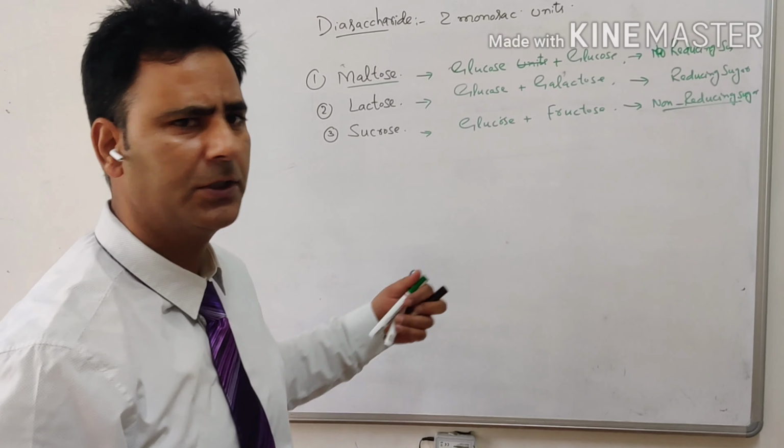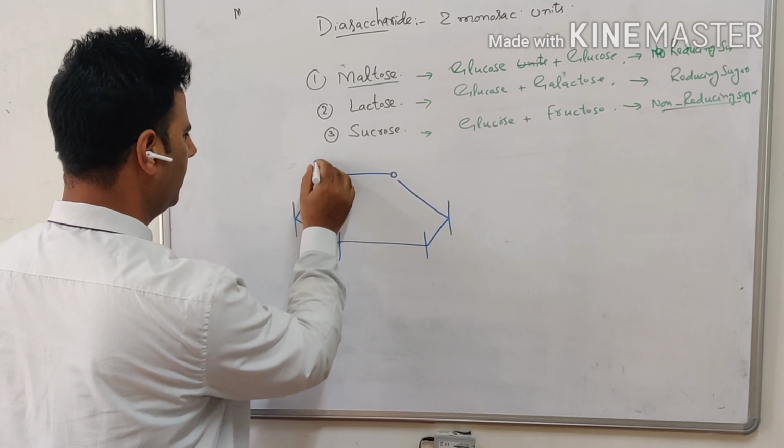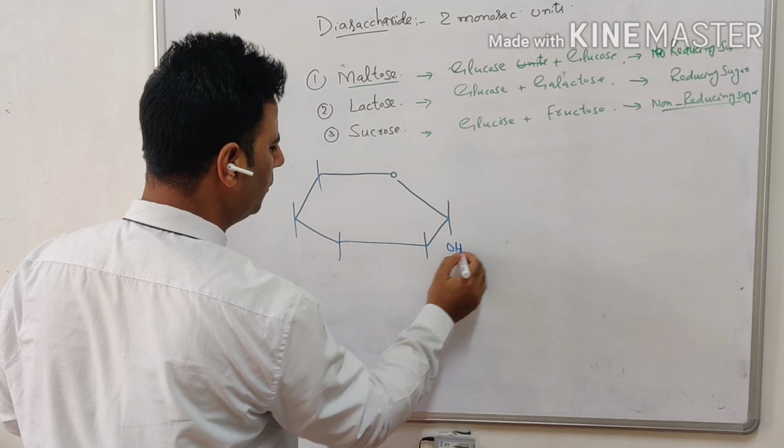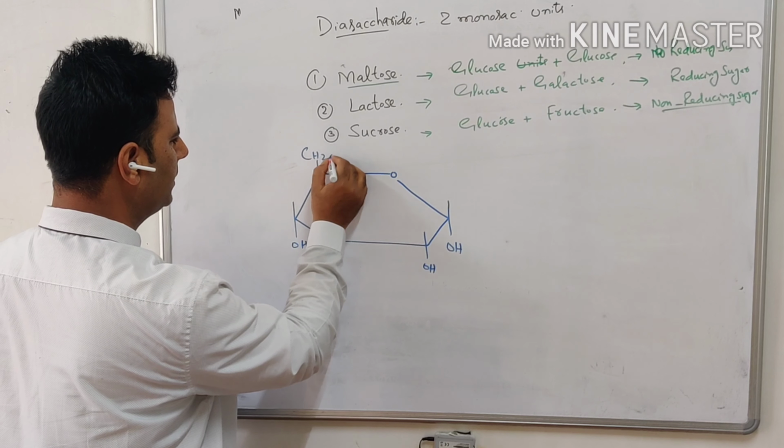First of all, let's start with maltose. Maltose is made up of glucose and glucose. In the ring structure, glucose is stable in pyranose form. Suppose this is our glucose, alpha D glucose, with OH here, OH here, OH here, and CH2OH here.